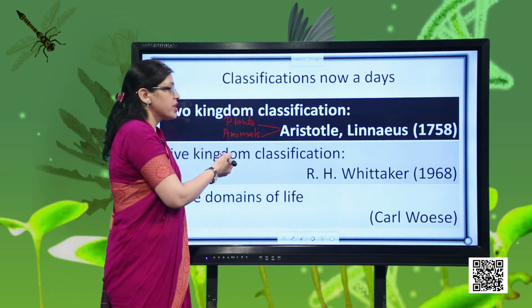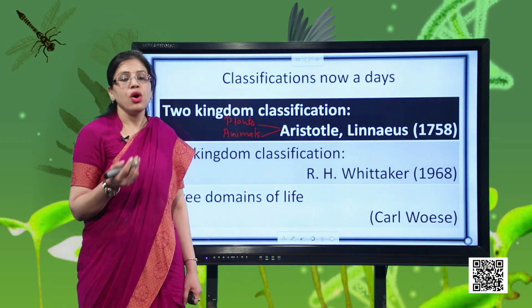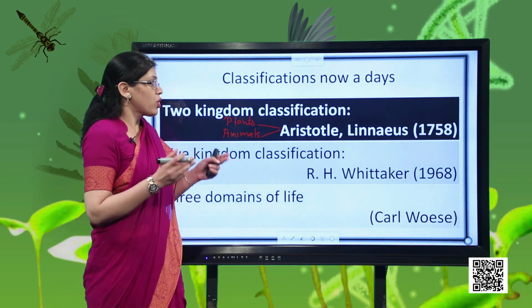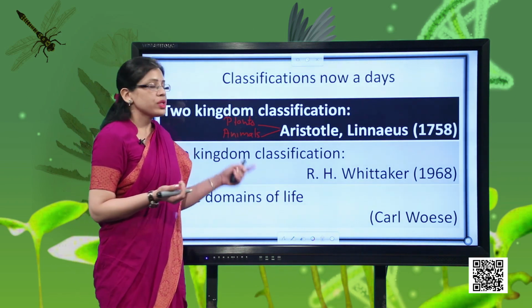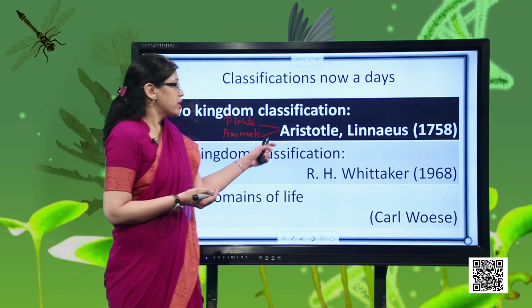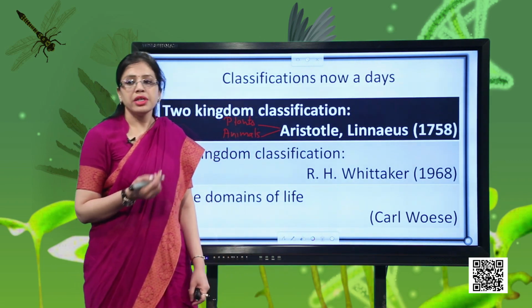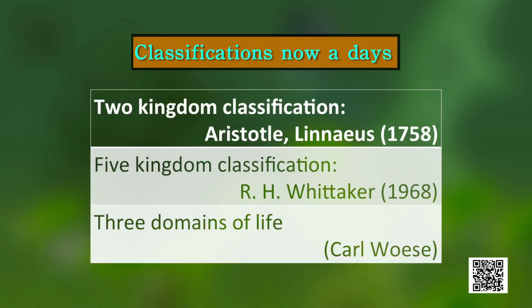So if you are observing a plant, just by observing the plant you can tell whether the plant is a herb or a shrub or a tree, depending upon its size, depending upon the thickness of the stem. And animals also, it's very easy, we can easily tell whether they are having red blood or not. But this classification system, as and when the time progressed, was not found to be adequate. And then we came up with another system which was given by Linnaeus, and this system was given in 1758.